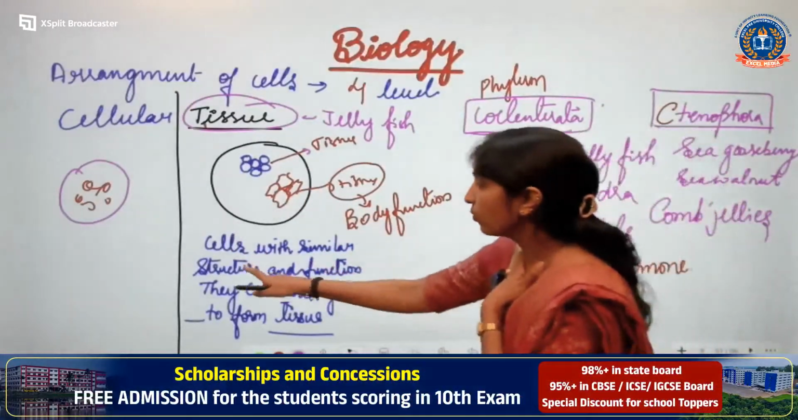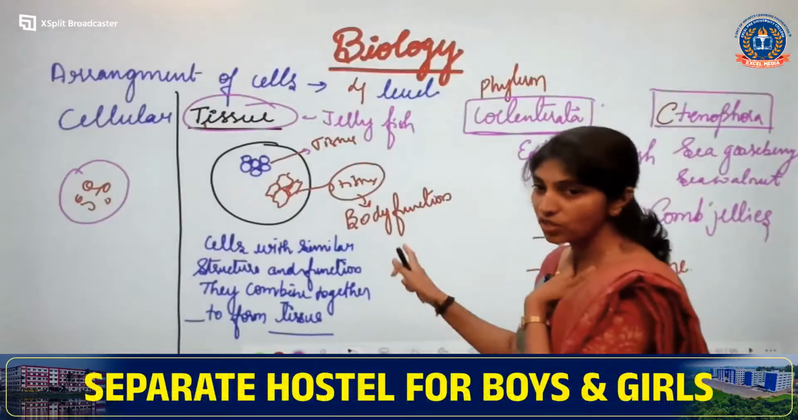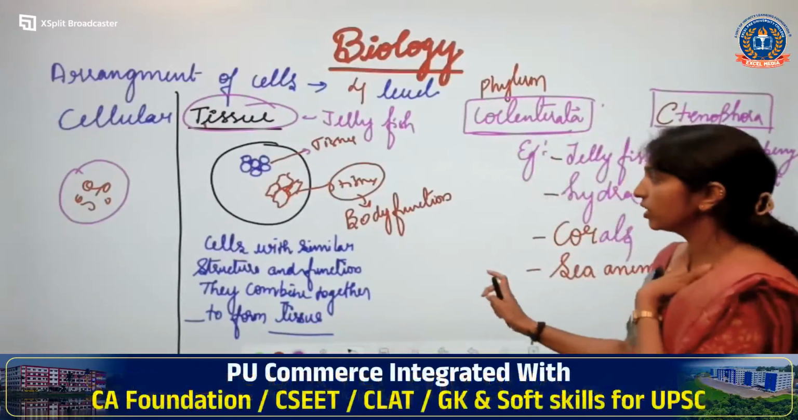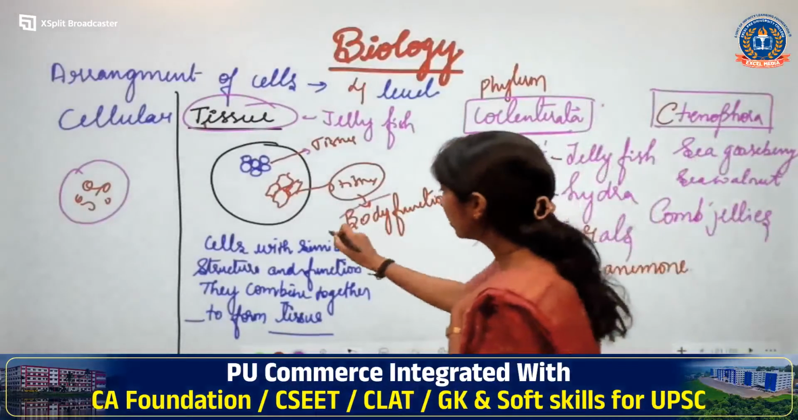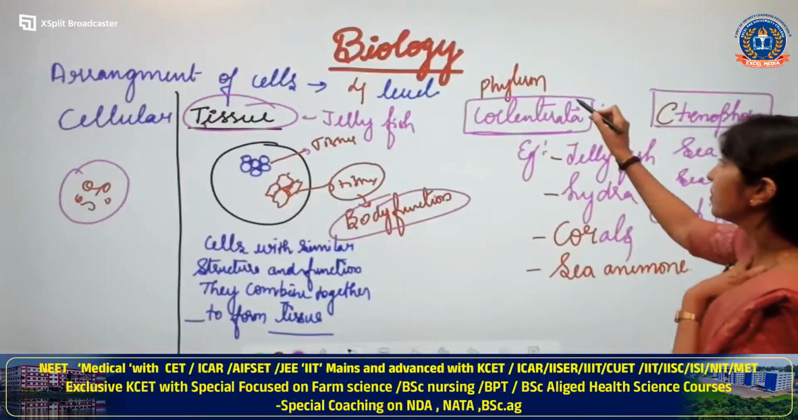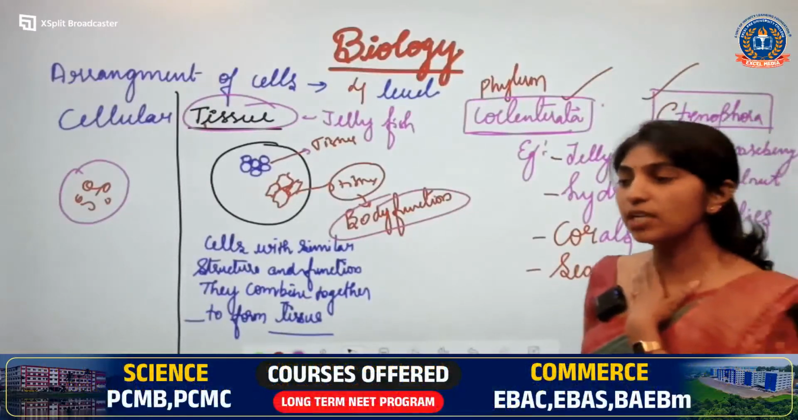Here, what happens in the tissue level of organization? Cells with similar structure and function combine together to form a tissue, and if the tissue performs the body function, then it is called tissue level of organization. Then we have studied examples of phyla. Which are the two phyla for which we have studied an example?